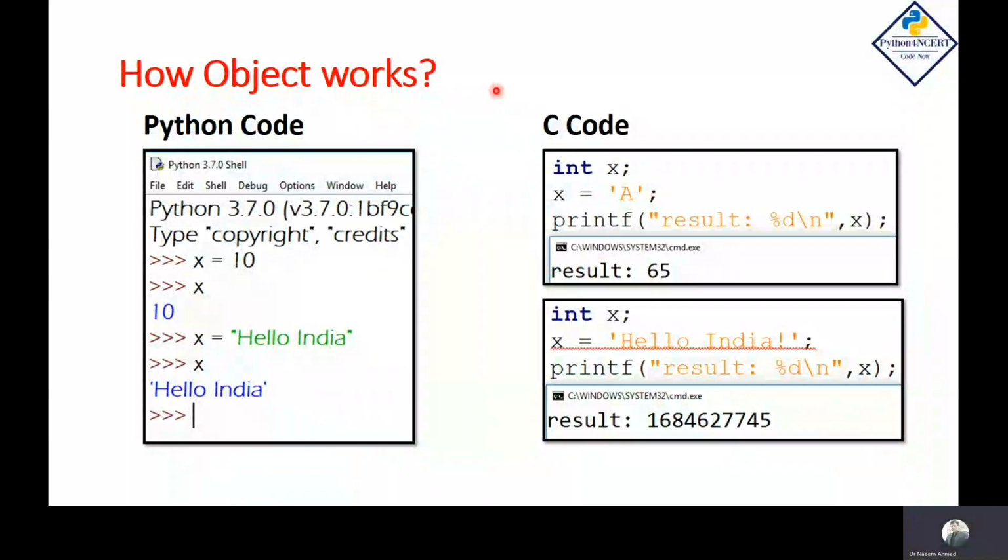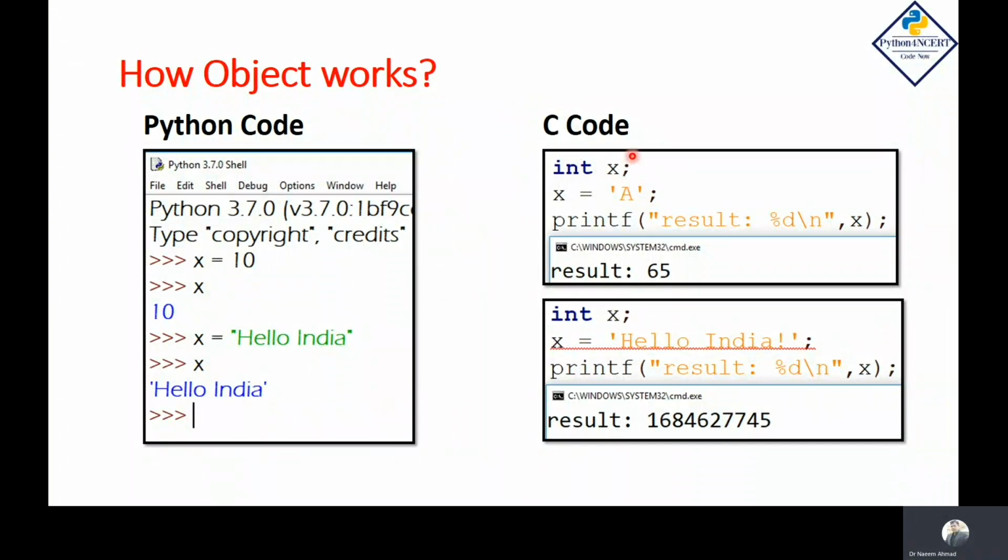Let's understand how objects work in Python. In many programming languages, variables are thought of as a memory. This memory is associated with a specific type of information. For example, in C, we essentially define a memory name and we also assign a value.